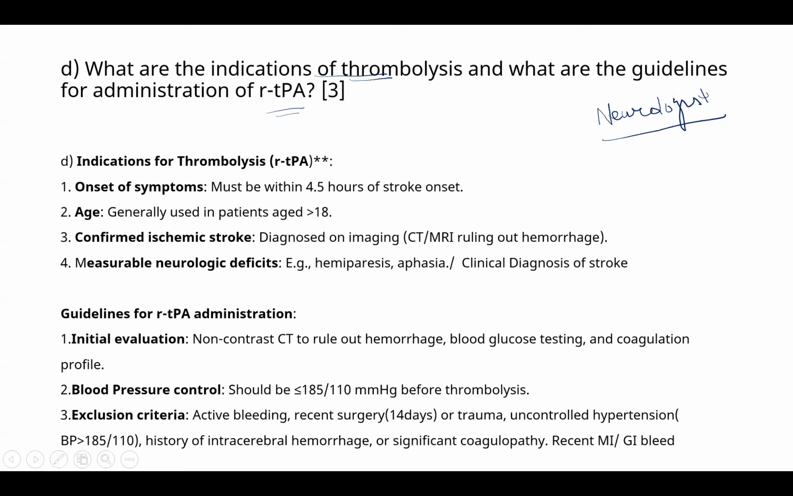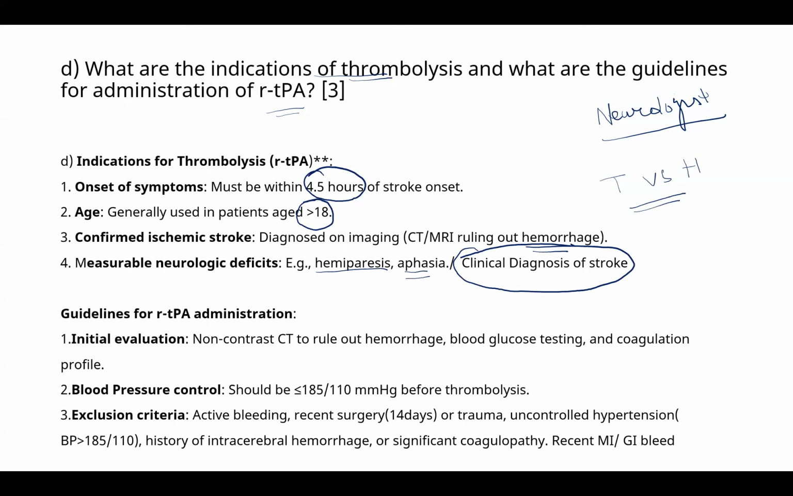If the onset of symptoms is within 4.5 hours, then it is an indication. If the age of the patient is more than 18, then it is an indication. The findings must be confirmed with CT, because you have to rule out hemorrhagic stroke. To differentiate between thrombotic and hemorrhagic is difficult on clinical examination. So unless you rule out with the CT, we usually don't go with thrombolysis, and you must have made a clinical diagnosis of stroke, or there must be hemiparesis or aphasia.